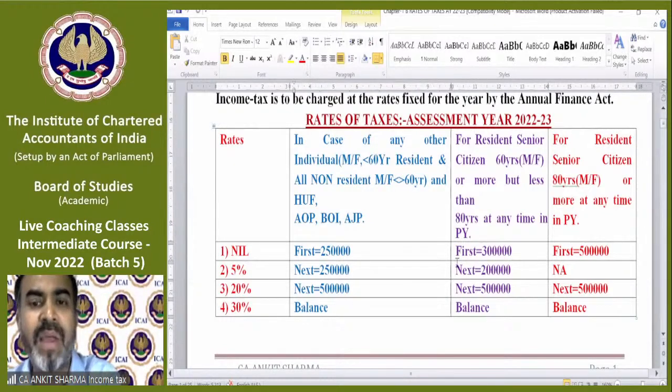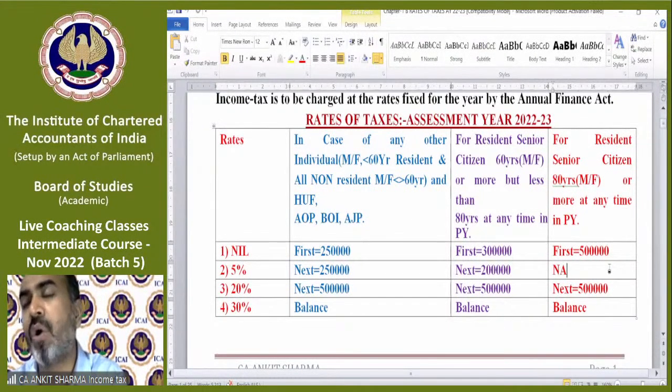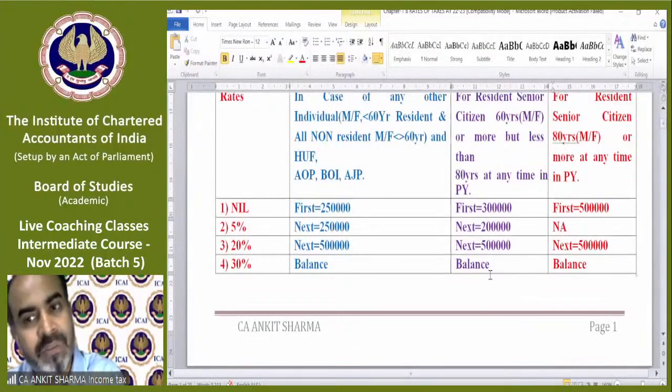Same in case of 60-year male female, first 3 lakh is exempted, then 5% is applicable on the next 2 lakh rupees. Next 5 lakh, same rate 20%, balance is 30%. Super senior, first 5 lakh exempted, so 5% rate will not be applicable because 5% is applicable only up to rupees 5 lakh. Next 5 lakh is 20% and balance is 30%.